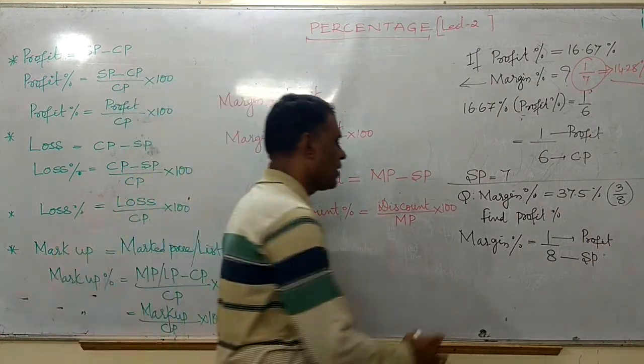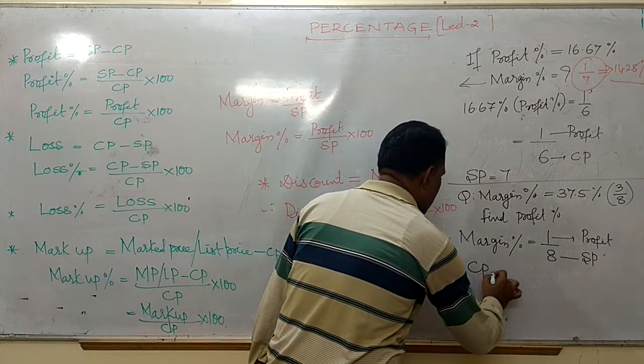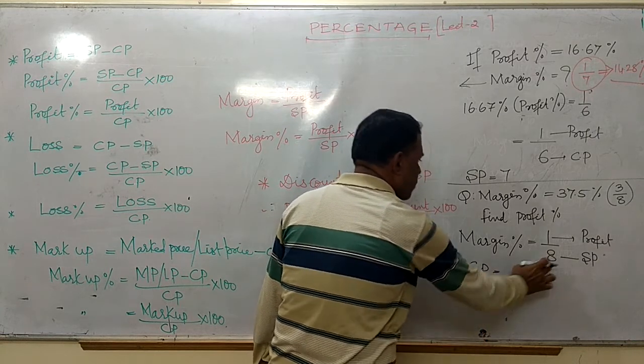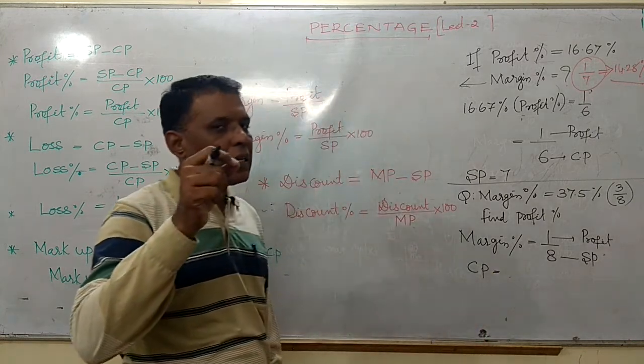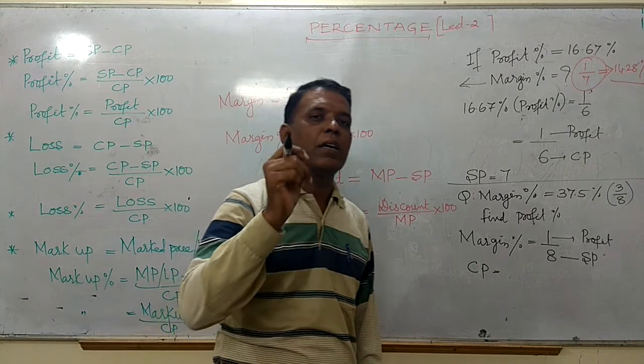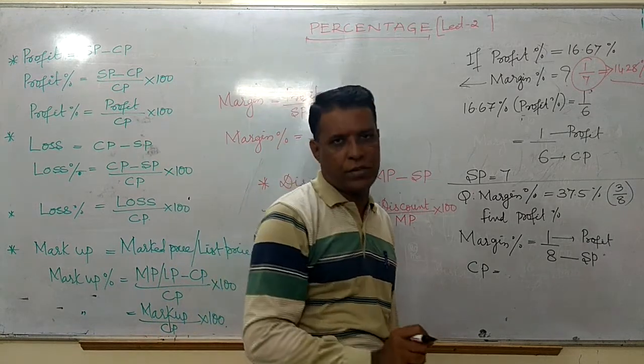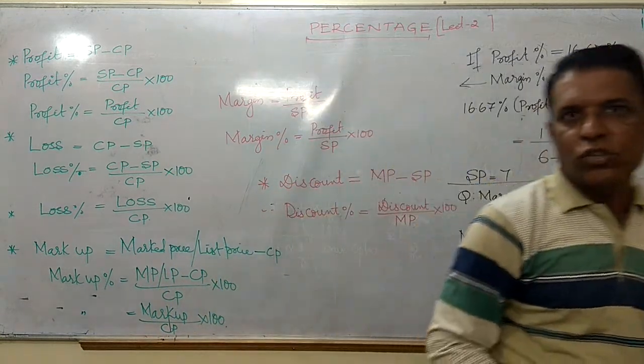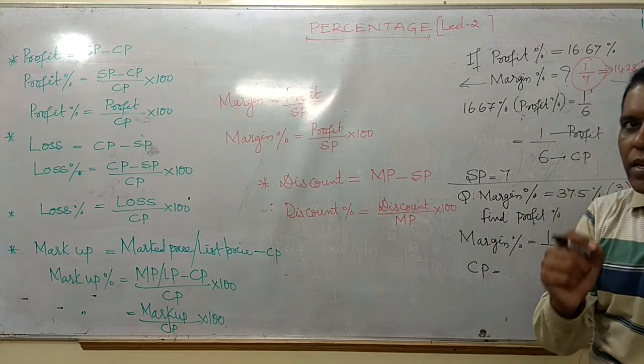So automatically you can say the cost price. If you sold something for 8 rupees and got 1 rupee profit, then naturally the cost price is 7.